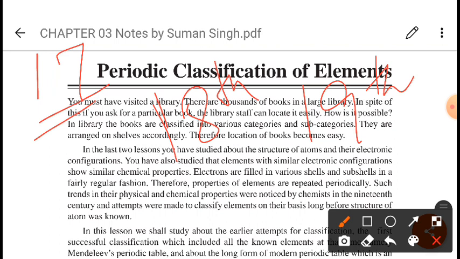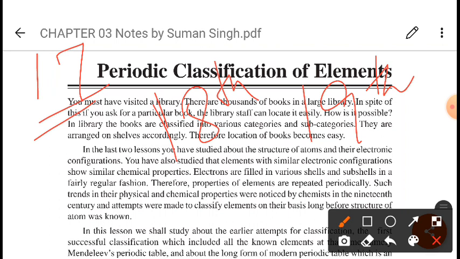So with the discovery of more and more elements, chemists began to realize that these elements should be arranged in a proper way to facilitate their systematic study. To study these elements systematically, we have to make a systematic arrangement.